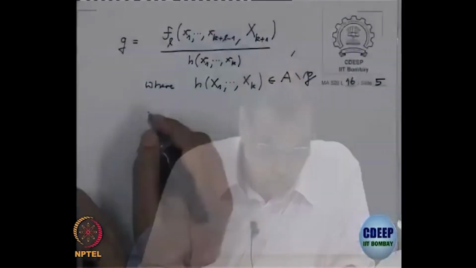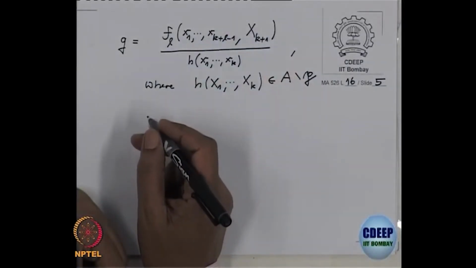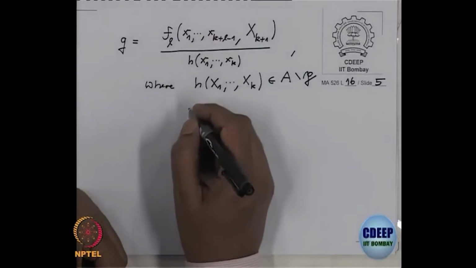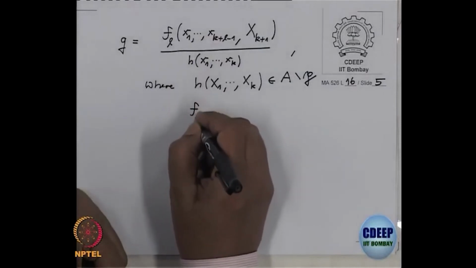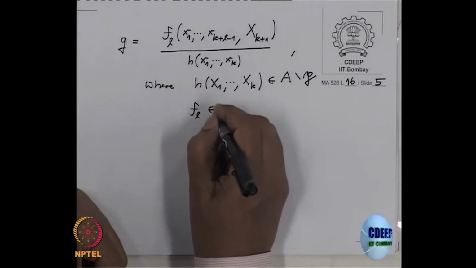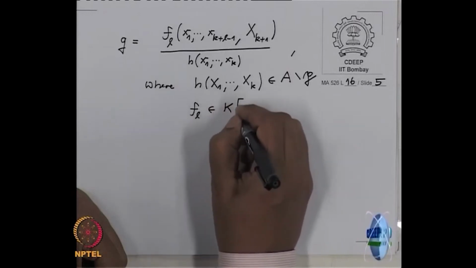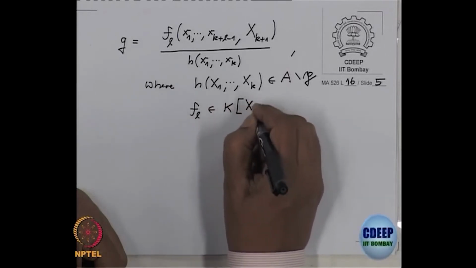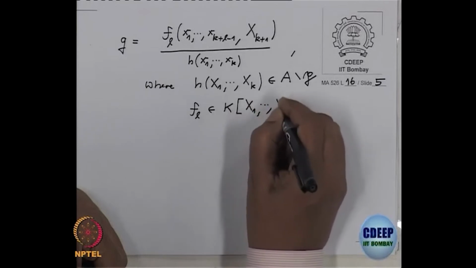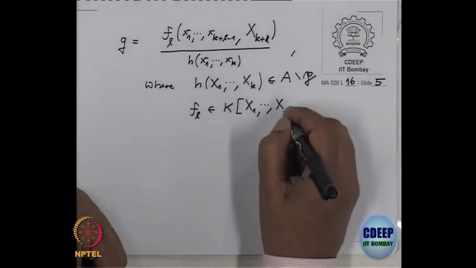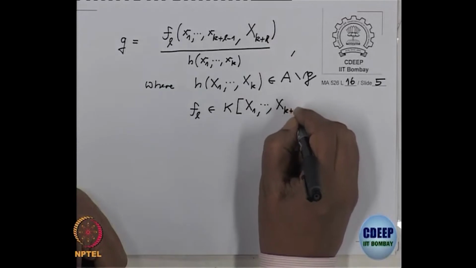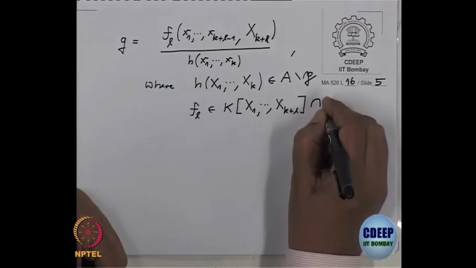So, that means the polynomial h will not be in the ideal P. So, therefore, the numerator F_l is actually a polynomial in x_1 to x_{k+l}, intersection P.